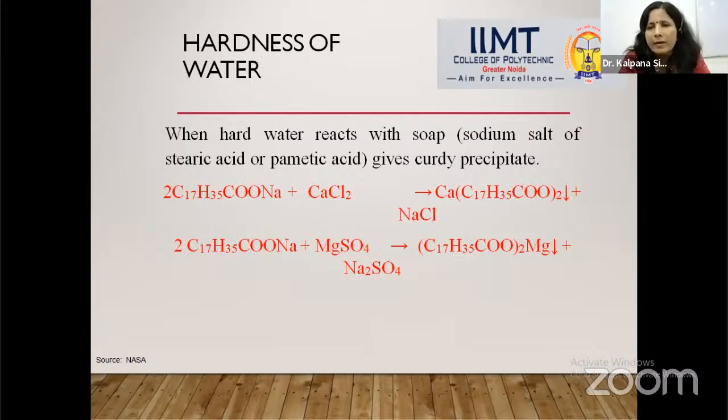You can check by taking a small quantity of soap and adding it to two different samples of water. What will happen? The sample one which gives lather with soap is called soft water, and the sample two which forms a curdy precipitate is called hard water. Now we will discuss what happens in the case of the curdy precipitate, by taking a chemical reaction.